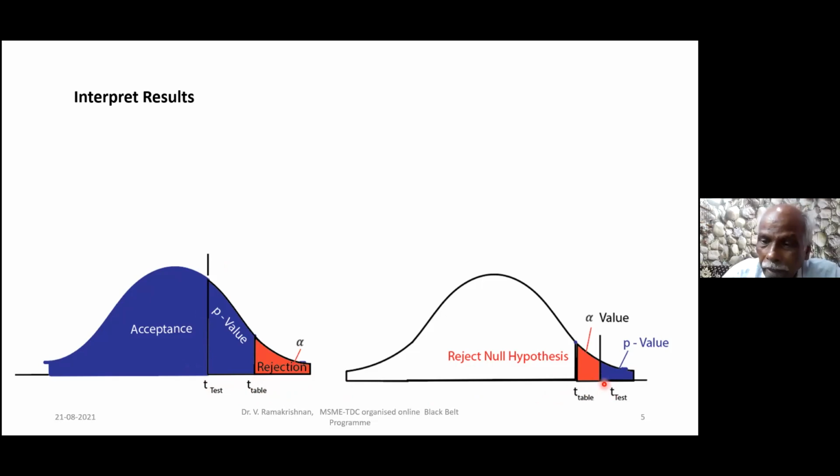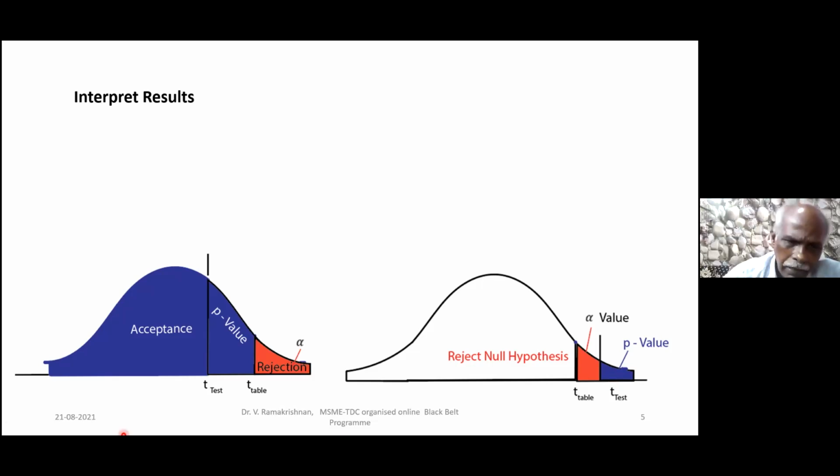Either way you can do it, but when I say p-value, you always compare with only the value 0.05. Once we have fixed the 95% confidence level, we are going to compare with only 0.05. When you fix the confidence level at 99, you are going to compare with only 0.01. Therefore, irrespective of the test you do, we are going to compare only with the value 0.05 because we have fixed alpha 0.05 forever.